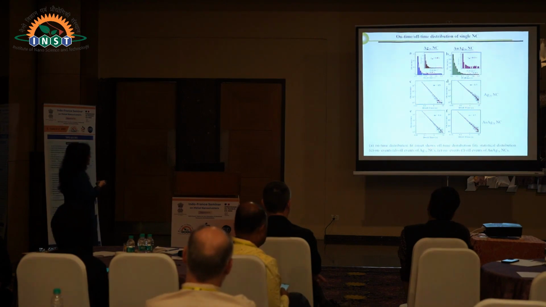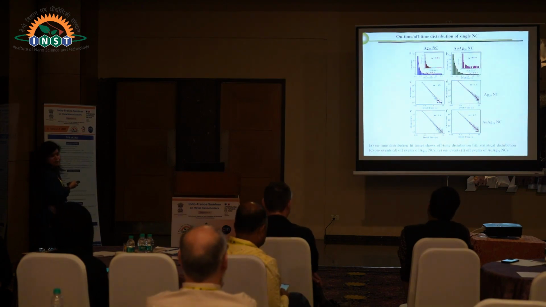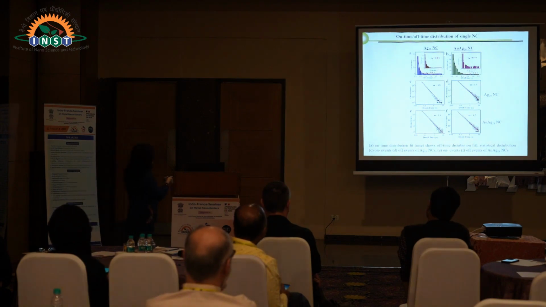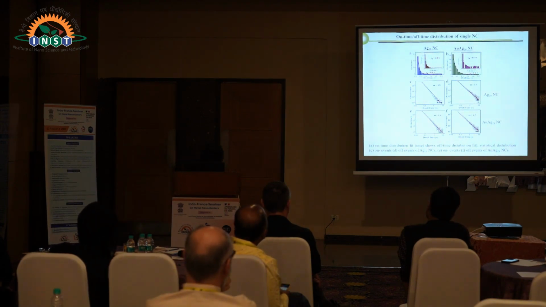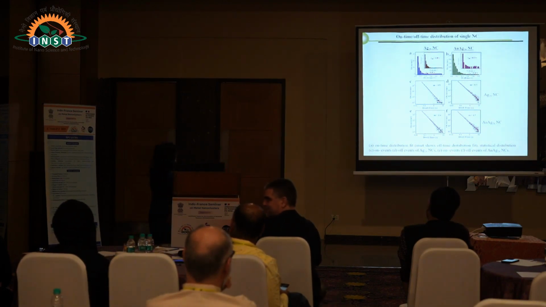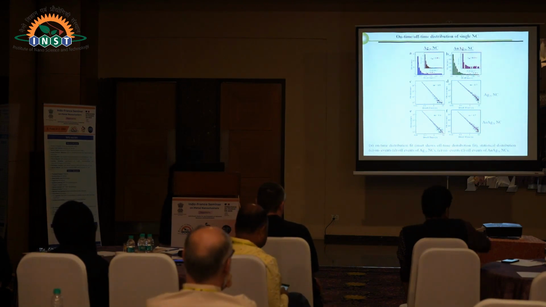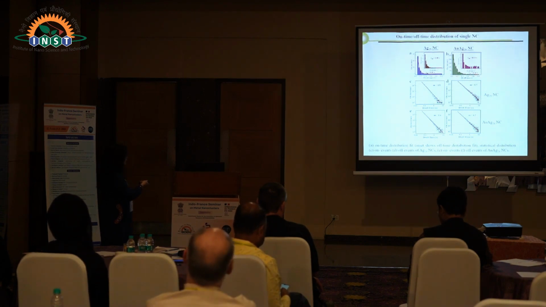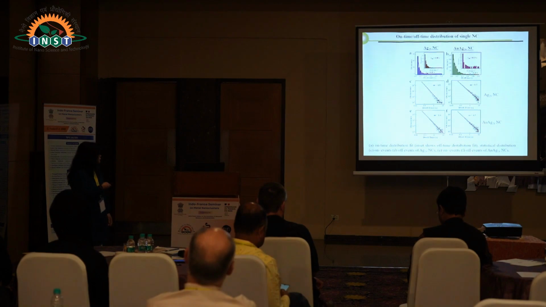We characterized at least 100 structures, accumulated the data, and obtained the statistics. For the pure silver nanoclusters, the on time is around 50 milliseconds, and for the doped one it is around 80 milliseconds, and the off time after replacement of one atom is around 10 milliseconds. So this is the on time and off time for the pure silver nanocluster, and this is the on time and off time of the doped nanocluster. It indicates that all the time scales are in the millisecond range.